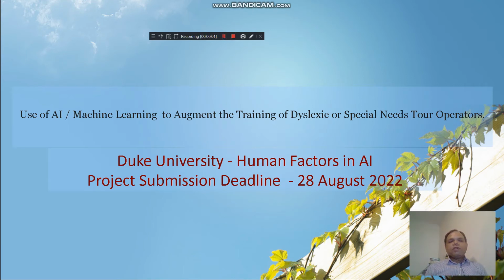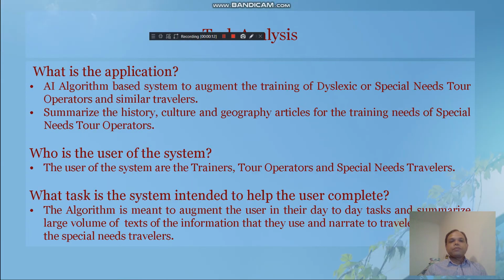The topic of today's machine learning exercise is to present the use of AI and machine learning to augment the training of dyslexic or special needs tour operators. First, we do a task analysis of our application: who is the user of our system, and what task is the system intended to complete?